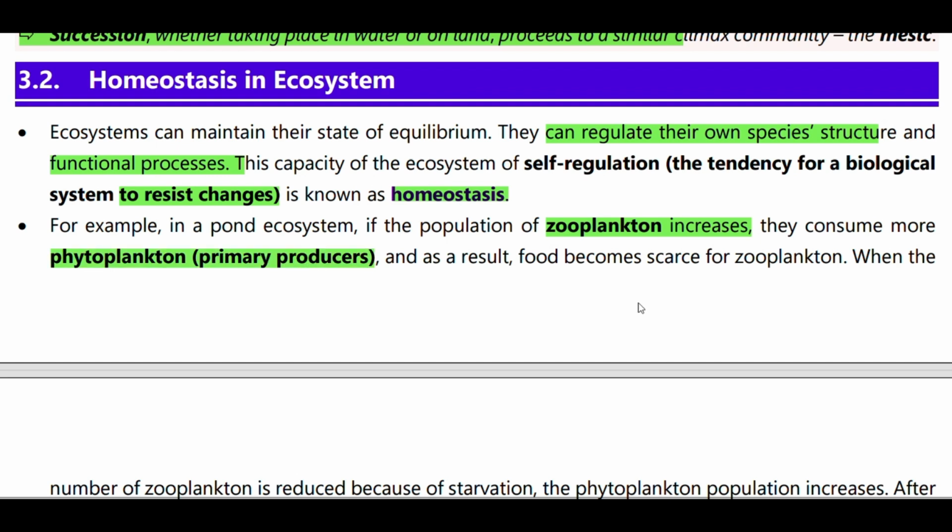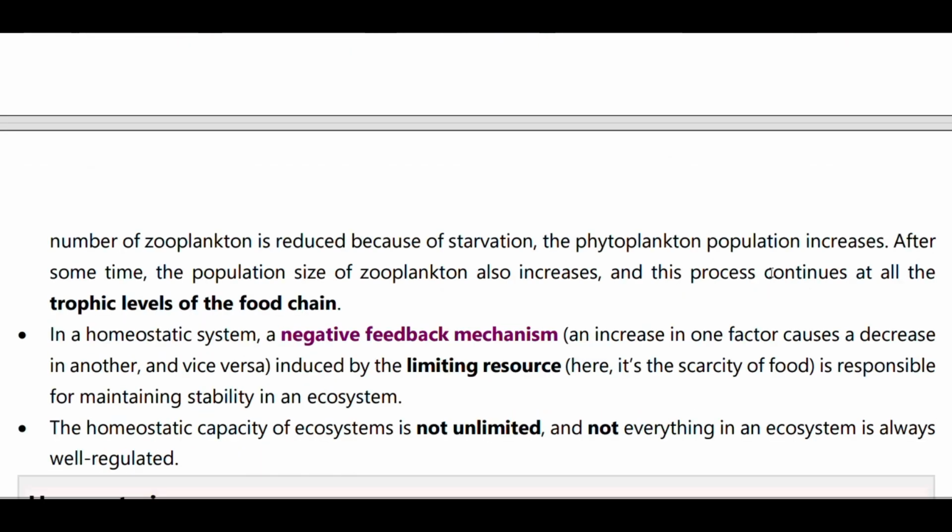And the result, food becomes scarce for zooplankton. When the number of zooplankton is reduced because of starvation, the phytoplankton increase. It is inversely proportional. So this process continues at all trophic levels of the food chain.